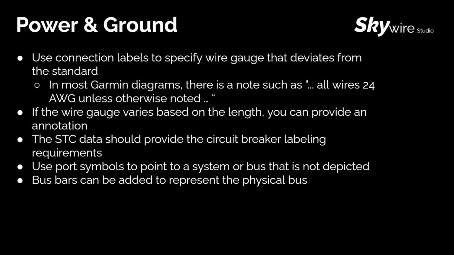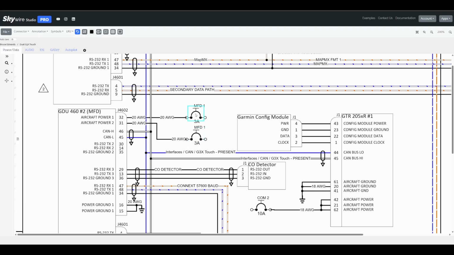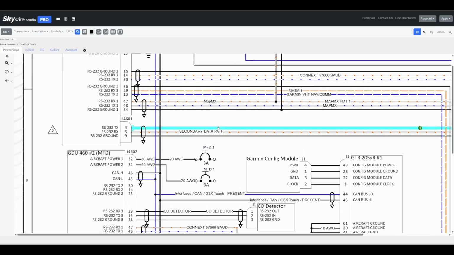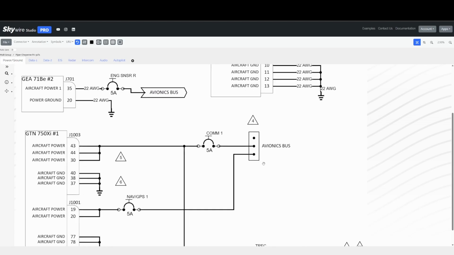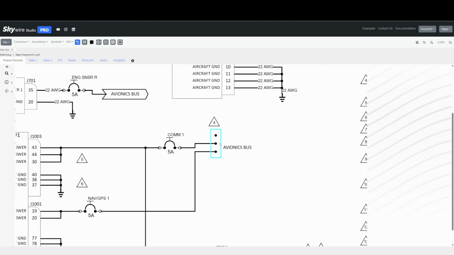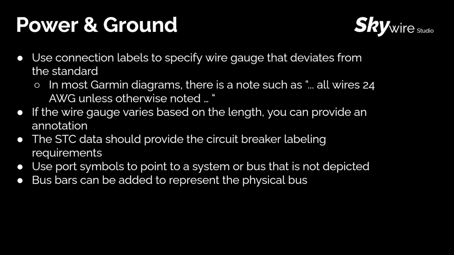You might also see that the wire gauge requirement varies based on the length of the installed wire. If this is the case, you could just provide an annotation next to that pin that specifies the requirement. You can also look to the STC data to determine how to label your circuit breakers in the diagram. For simplicity, you can also use our port symbols to point to a system or bus that is not depicted on that particular sheet. Bus bars might be used to represent the physical bus that the circuit breaker is connected to.